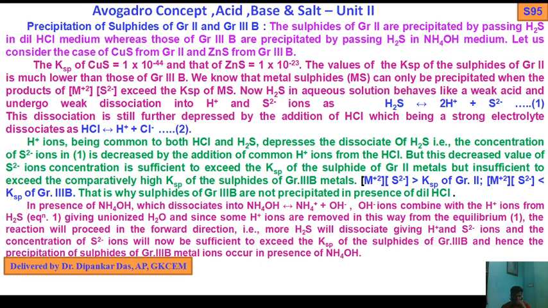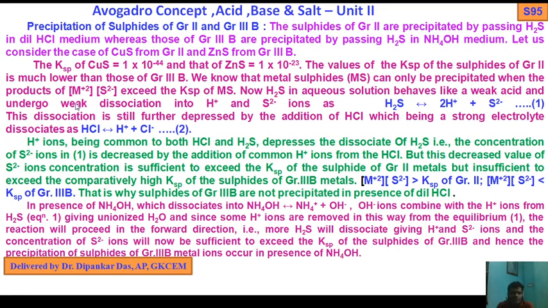Again I discuss. When H2S dissociates into H+ plus S2-, and you add HCl, being a strong electrolyte, it dissociates into H+ plus Cl-. Due to the common ion effect of H+ ions from both HCl and H2S, the dissociation of H2S is further depressed. That means the equilibrium shifts towards the left-hand side, so the sulfide ion concentration will be low.